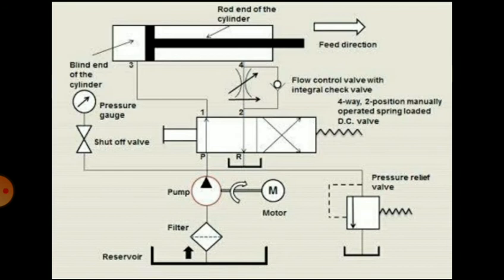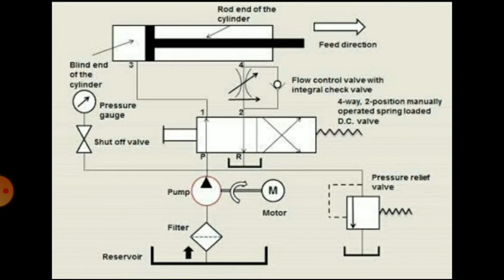Then fluid conducting elements. These include pipes, connectors, couplings, hoses, etc. Then fluid pressurizing elements. These elements convert mechanical energy to hydraulic energy. They include gear pumps, vane pumps, piston pumps, screw pumps. Here you can see the pump and the symbol that is shown for the pump. It converts mechanical energy into hydraulic energy.